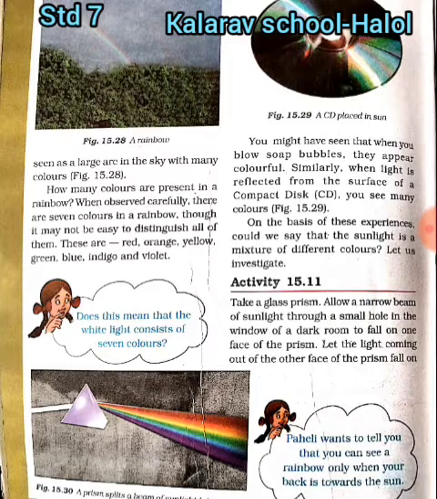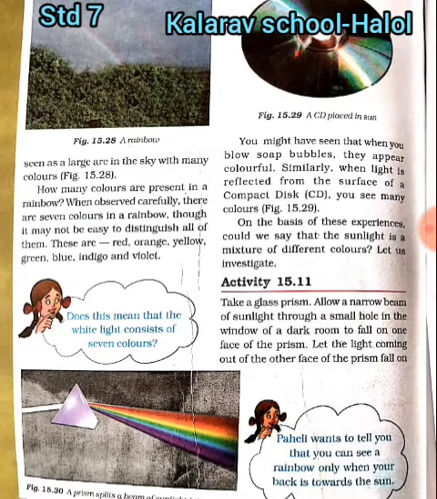You might have seen that when you blow soap bubbles, they appear colorful. Similarly, when light is reflected from the surface of a compact disc, a CD, you see many colors. On the basis of these experiences, could we say that sunlight is a mixture of different colors?